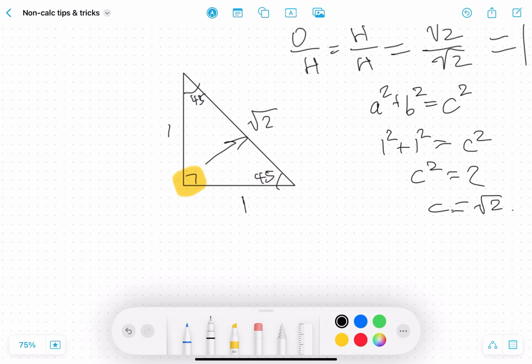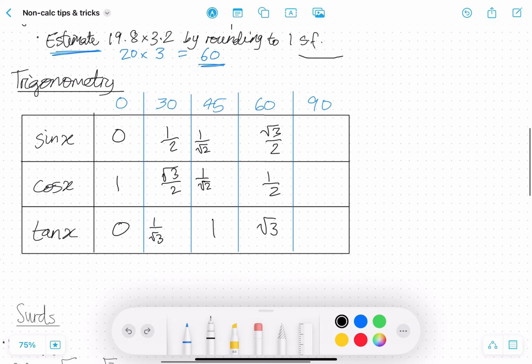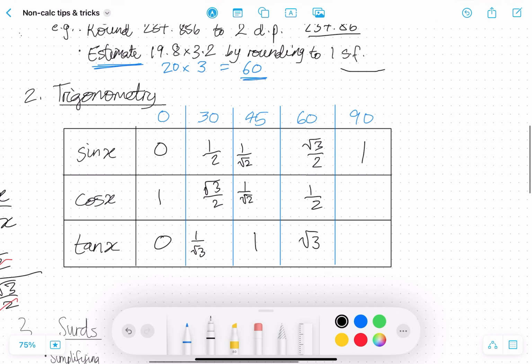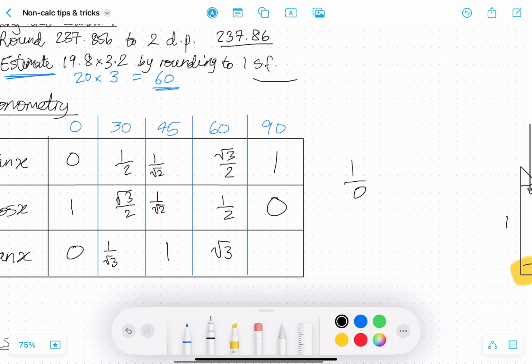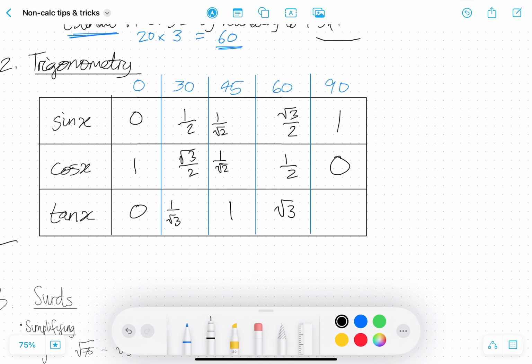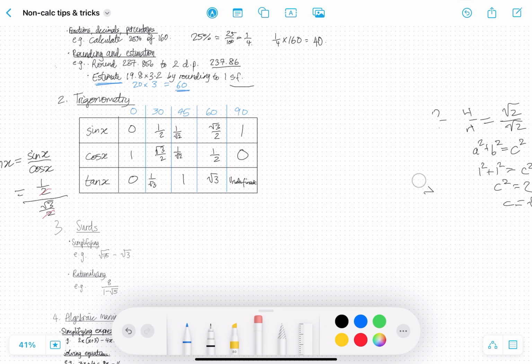And now for cosine 90, we can't use the same logic. We can't use a 90-degree angle because there are two sides adjacent to it, which doesn't make sense to use for cosine. So you'll just have to remember that cosine of 90 is 0. Now tan x is sine x divided by cosine x, so 1 divided by 0. But remember, you can't divide by 0. So for tan x, we get an undefined value. And yeah, those are the trigonometry values that you'll need to know for the exam.